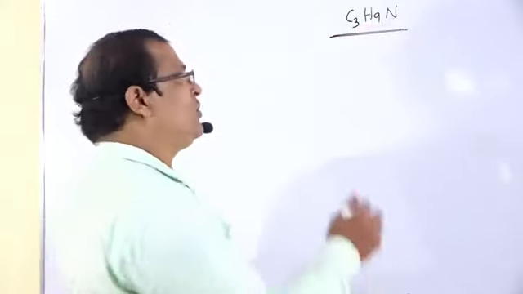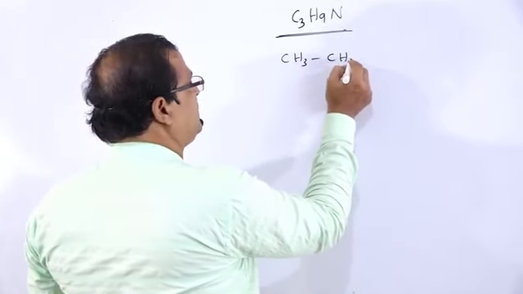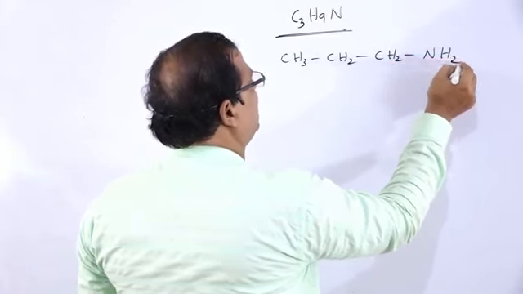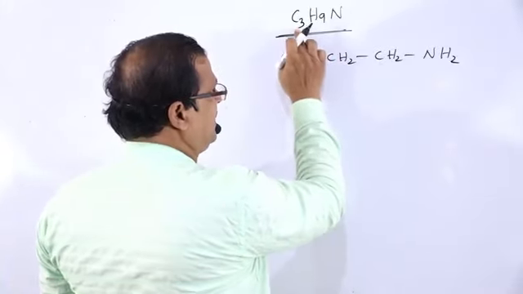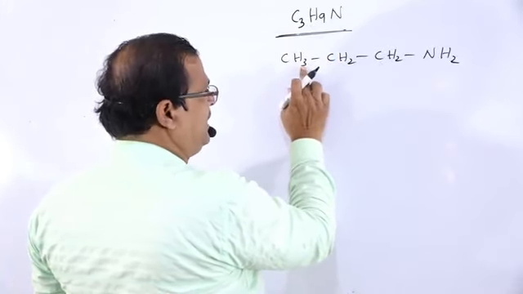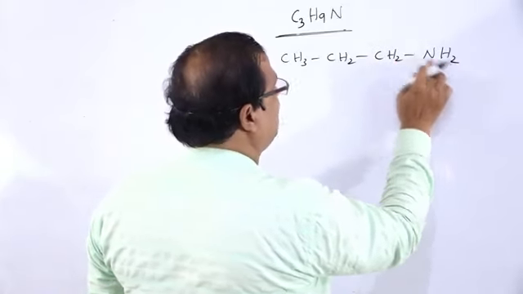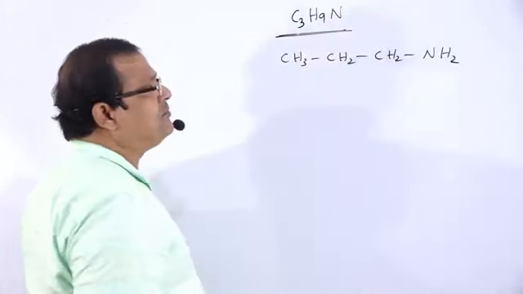C3H9N. So if we write CH3, CH2, CH2, NH2, there are carbons 1, 2, 3. Hydrogen: 3 plus 2 is 5, plus 2 is 7, plus 2 is 9. And nitrogen is 1.